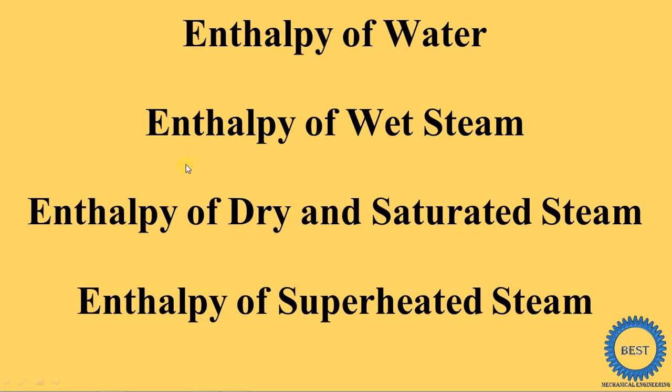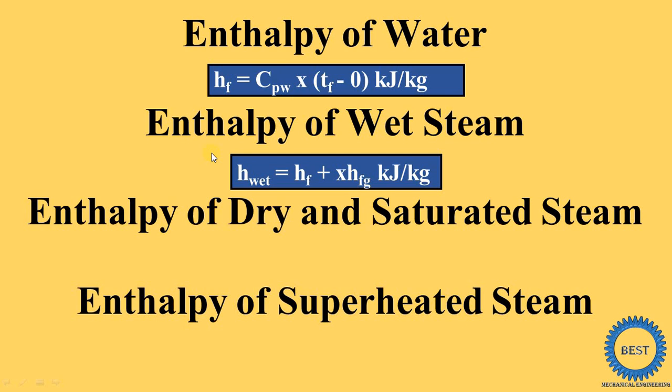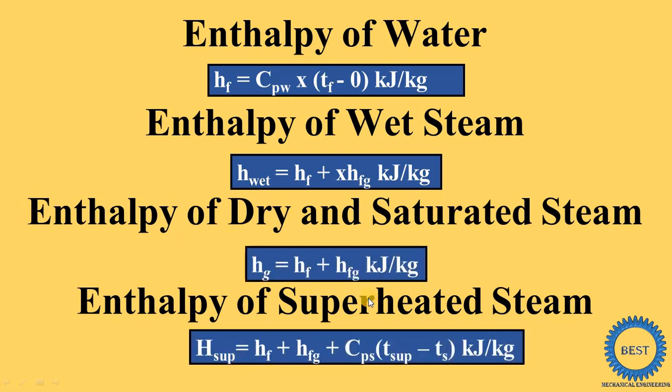In this video, I discuss the definition and equation of various types of enthalpy of water and steam. First we discuss what is enthalpy of water, and then we understand how this equation comes for enthalpy of water. What is the enthalpy of wet steam means we study the definition of enthalpy of wet steam and then equations, and the same thing we discuss about the enthalpy of dry and saturated steam and enthalpy of superheated steam. So first we understand about the enthalpy of water.